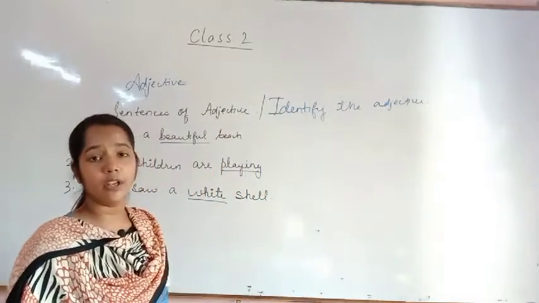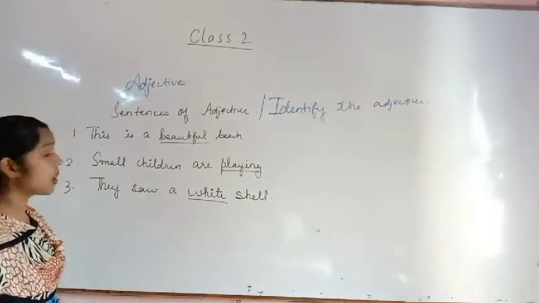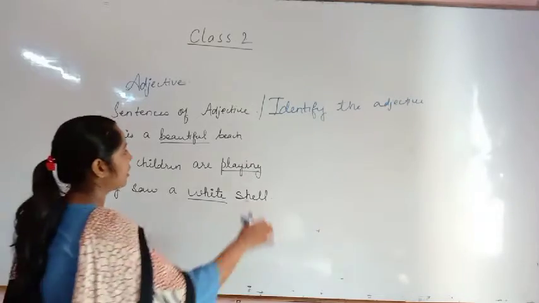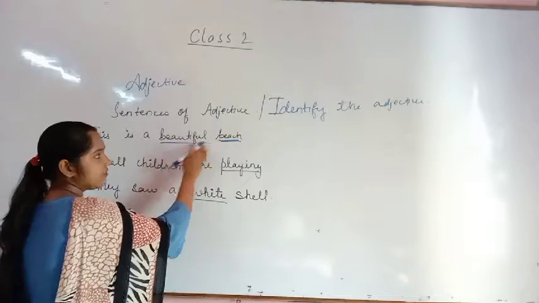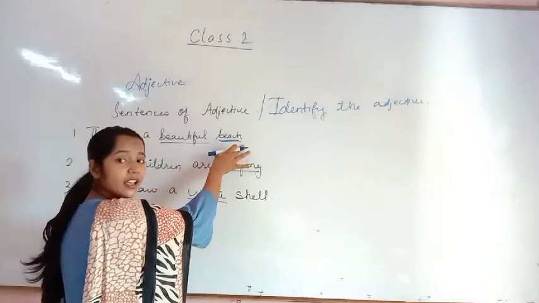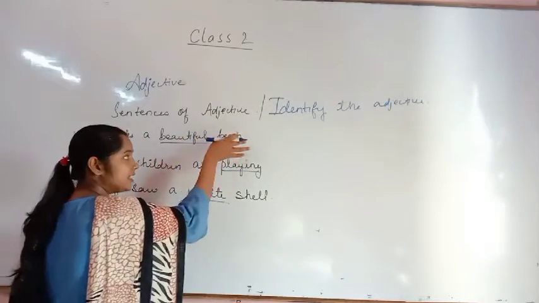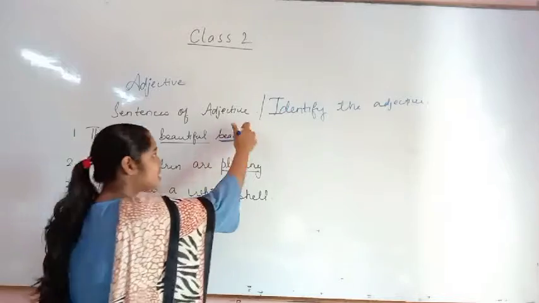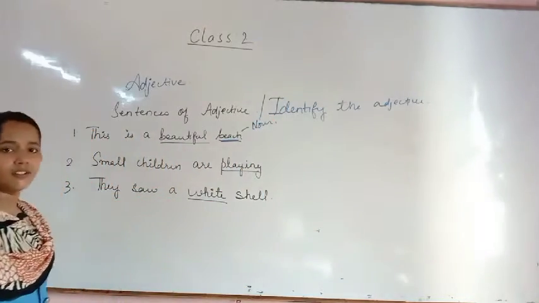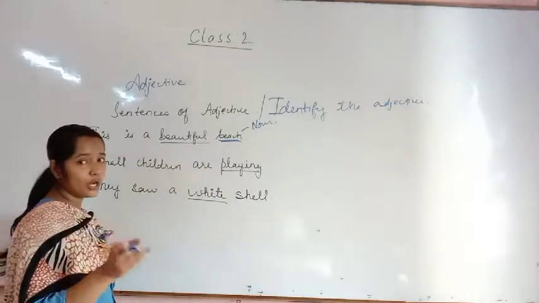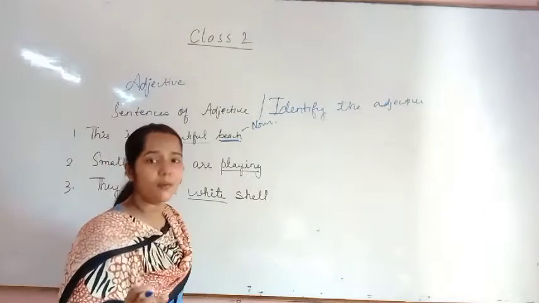Tell me the noun over here. What will be the noun? This is the noun. Okay, beach. Now, beautiful signifies beach. Beach sundar hai. Now, beautiful is describing beach. And what is beach? This is a noun. Isn't it? That's why I told you that it's describing a noun or a pronoun.